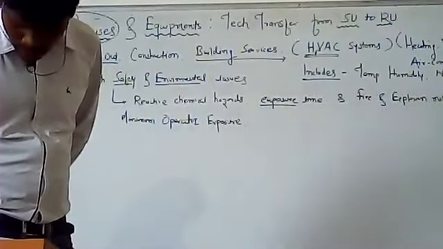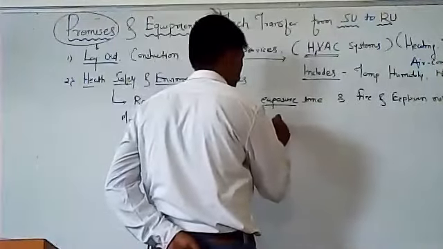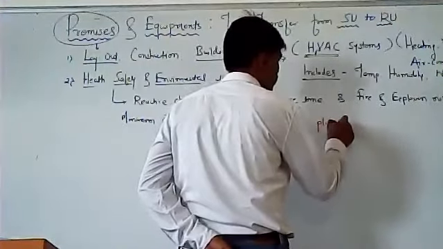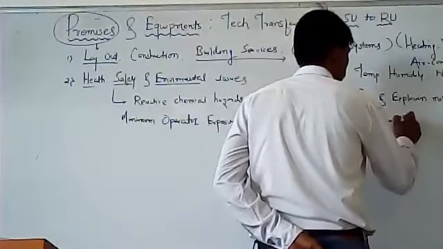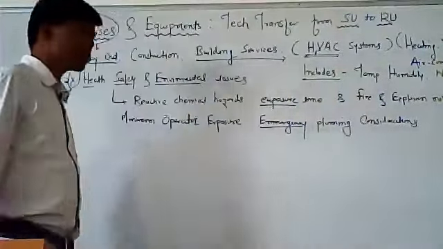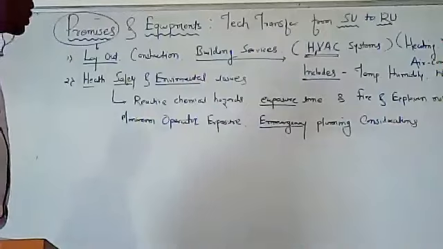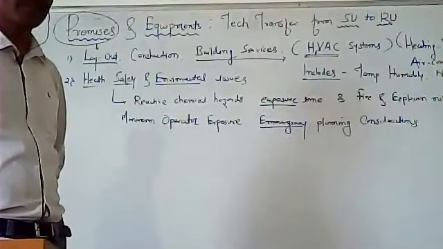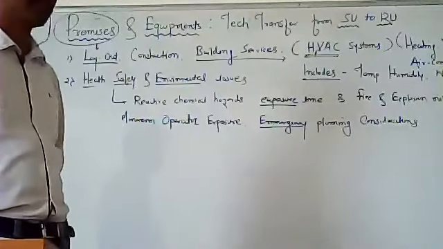Next point is emergency planning considerations. Emergency planning considerations means that if something goes wrong and there is a mishap during the manufacturing process, then the measures you are supposed to have are included here.